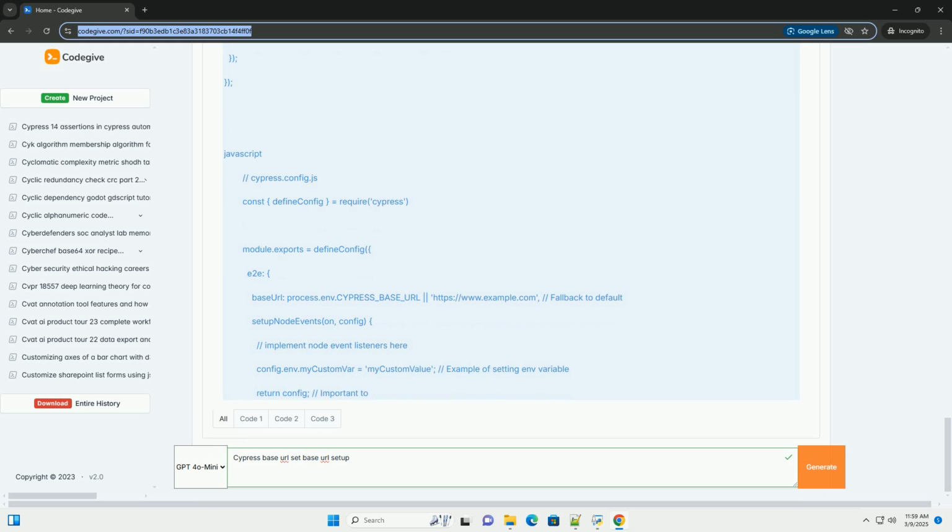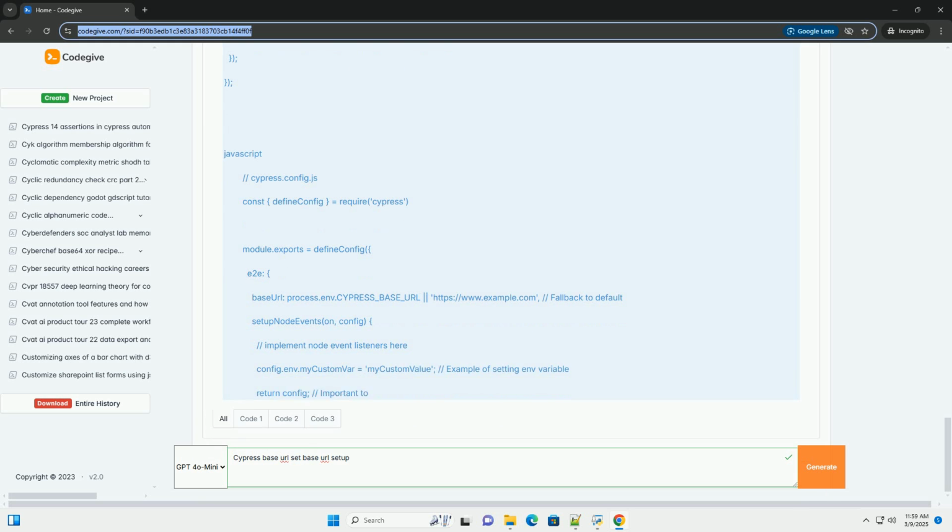Configure the base URL. Add the baseUrl property to the JSON object within the cypress.json file. Explanation: the baseUrl property is a simple string that specifies the base URL. Replace https://www.example.com with your actual base URL.